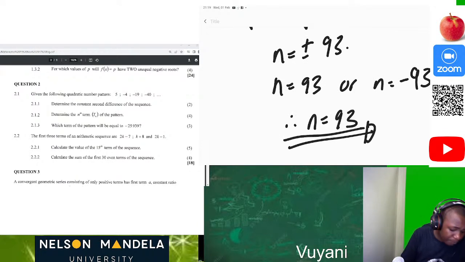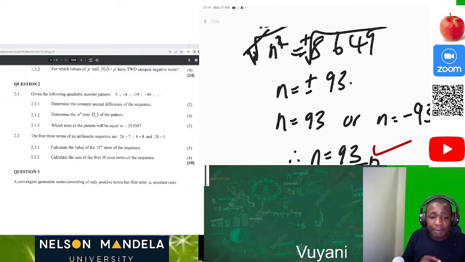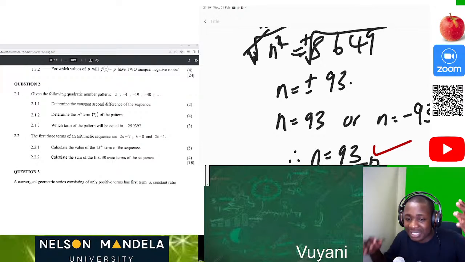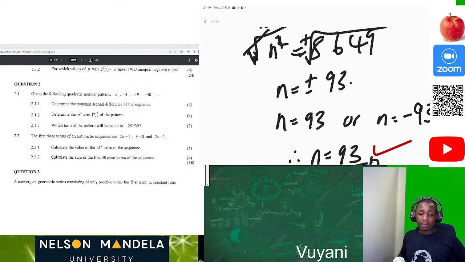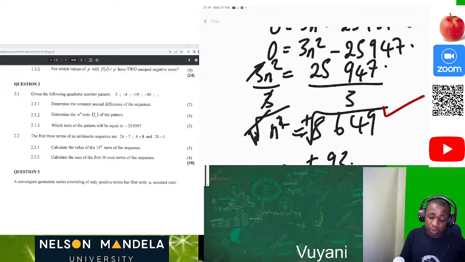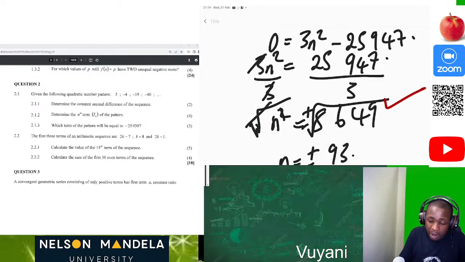Then you get your full 3 marks. So please, guys, always be aware that the moment they say determine which term of the pattern, it means you're already given Tn, so you're going to use the formula or the general term which you've calculated so that you can be able to get the correct answer. This is how you're going to get your marks: 1 mark here, 1 mark here, and also 1 mark here, to be able to see that Tn is equal to this. Then you get your 3 marks.